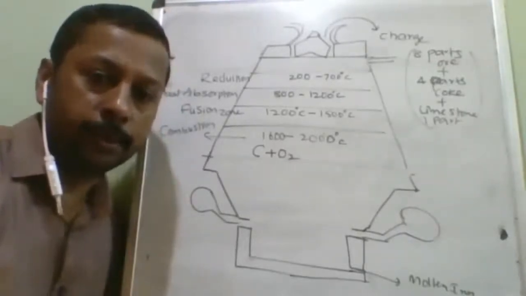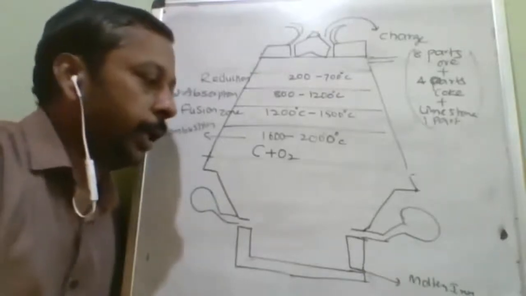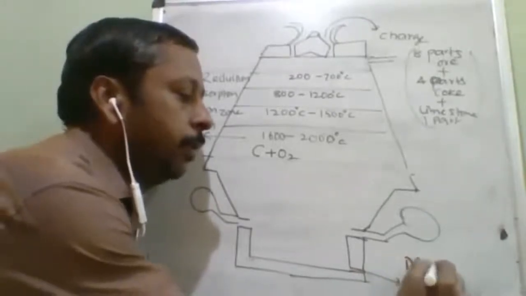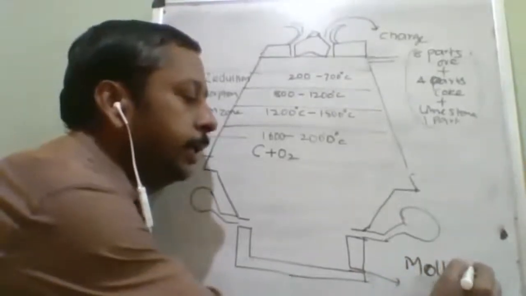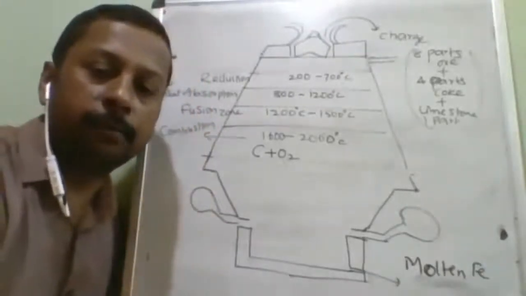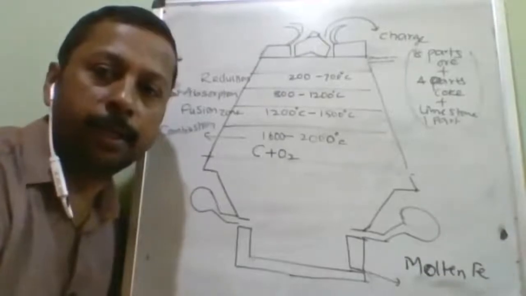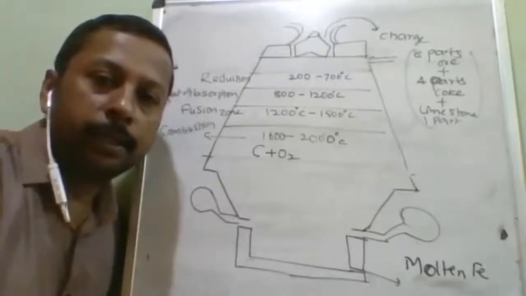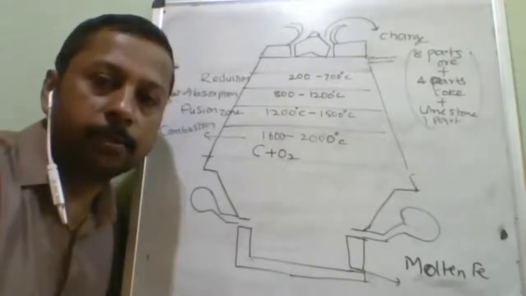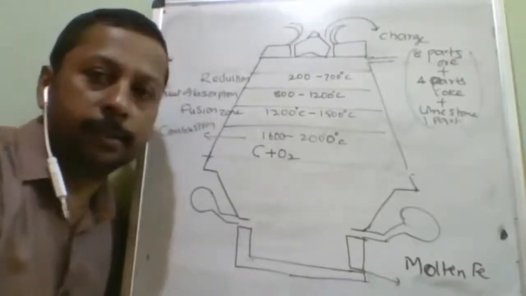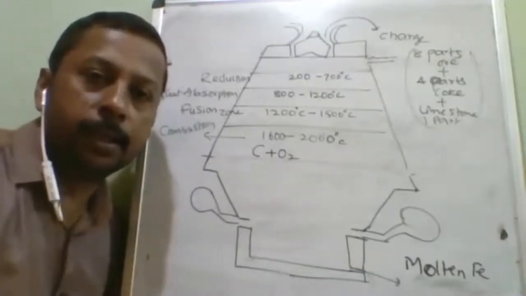reduced into iron. As we are getting the iron in which form? Molten form. So in any procedure, if we get the metal in the molten form, then it is called smelting. Smelting means obtaining the metal after reduction in the molten form. Here we are getting the iron in the form of molten iron, hence it is considered as smelting.